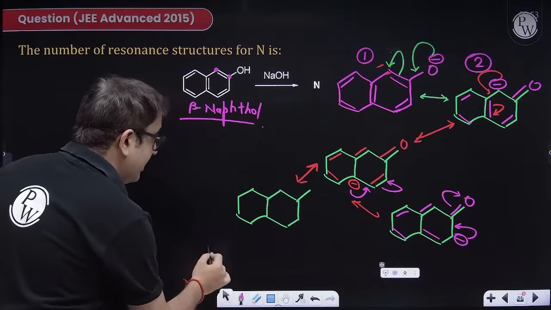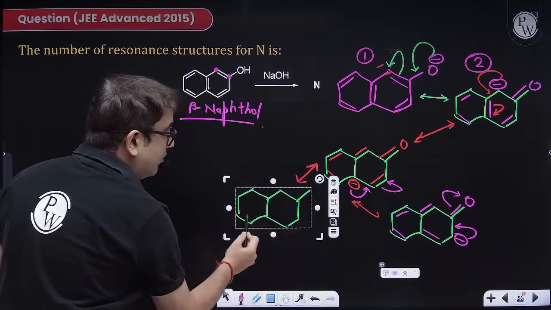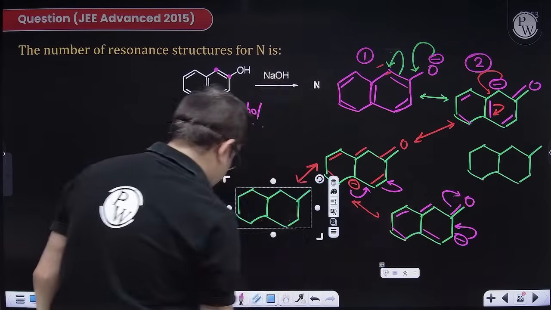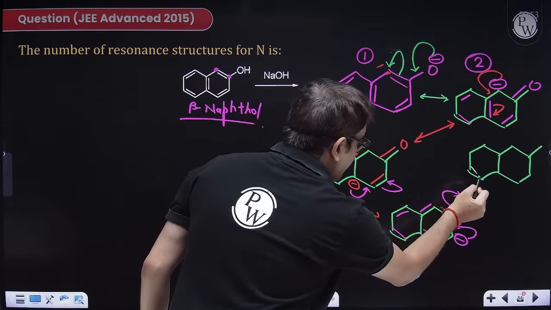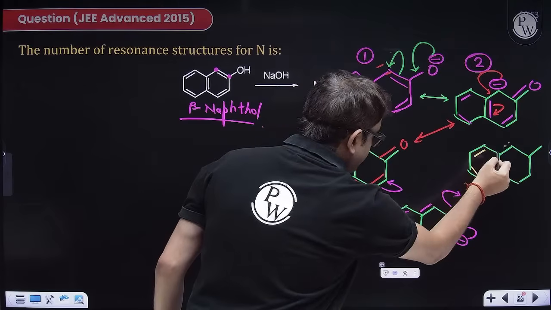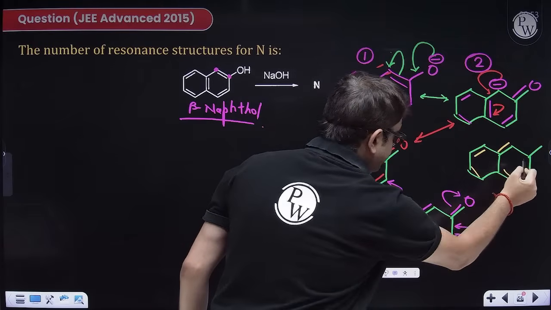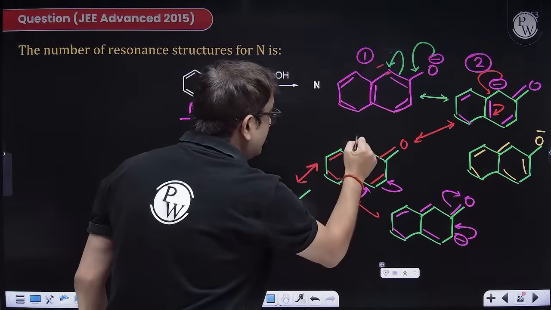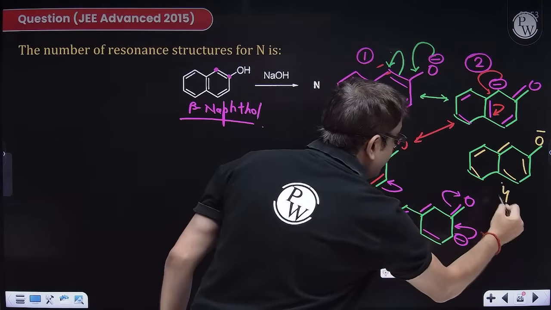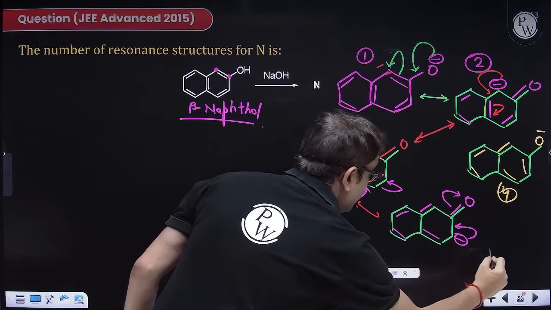So now I'll be having one more structure. What structure? Let us make that one also. So this bond as it is, this bond as it is, this bond as it is, and now an O minus. So structure number 2, 3, 4, 5.